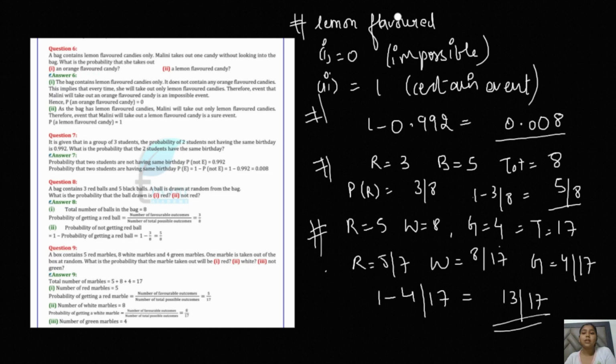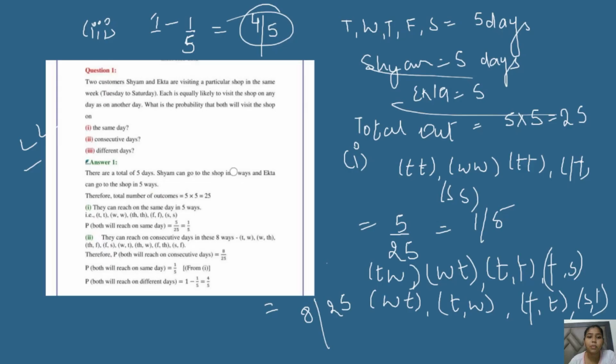Basically these questions are based on probability, but they are more based on the events you have studied, like impossible event, equally likely event, and certain events, with their probabilities. In this you have also studied complementary events, right? So this is what we have studied in this chapter, probability.